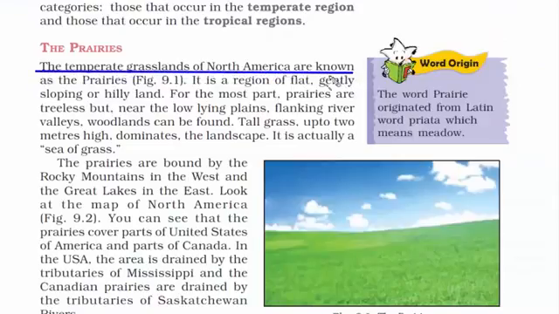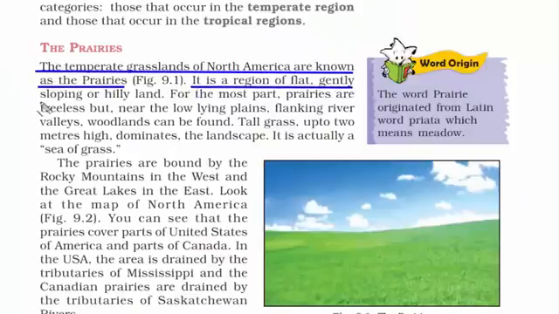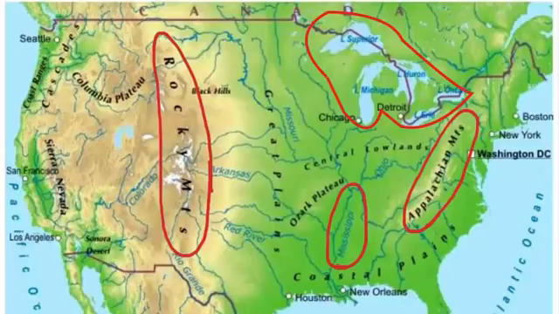The temperate grasslands of North America are known as the prairies. I'll show this to you on a map. This portion of North America has grasslands, which are called prairies. It is a region of flat, gently sloping hilly land. If you look at the physical features of North America, on the west they have the Rocky Mountains. In the northeast they have the Great Lakes. On the complete east they have the Appalachian Mountains. Right in the middle they have the grassland called prairies.